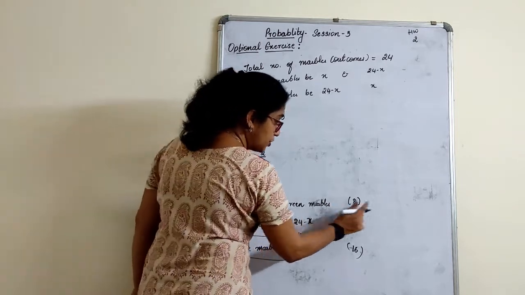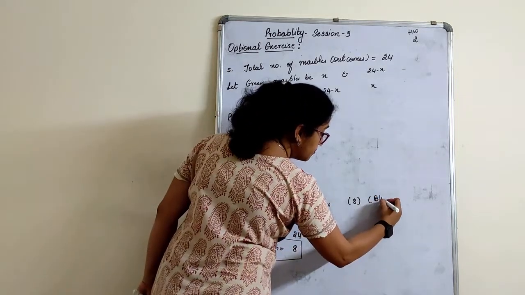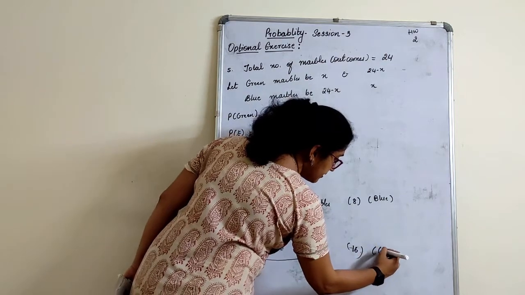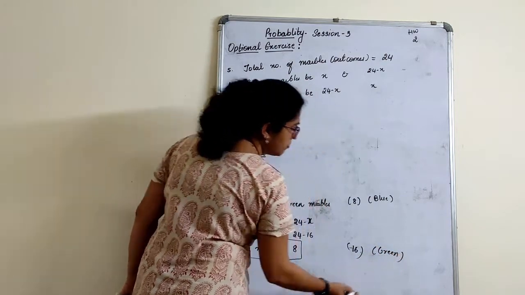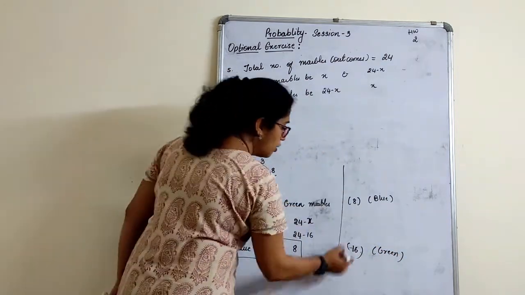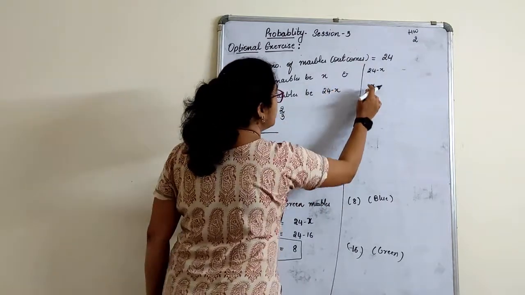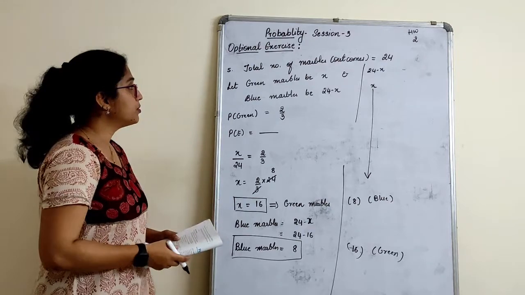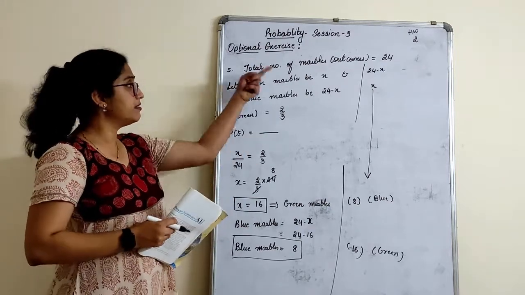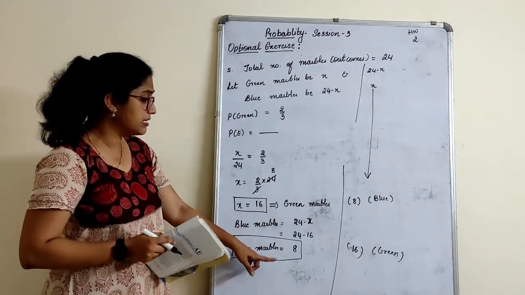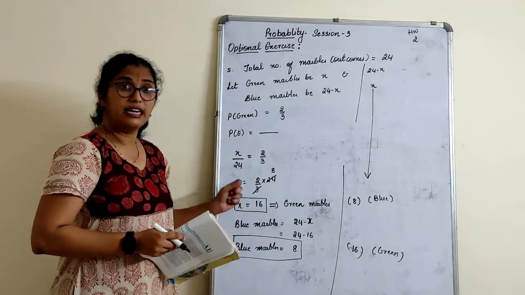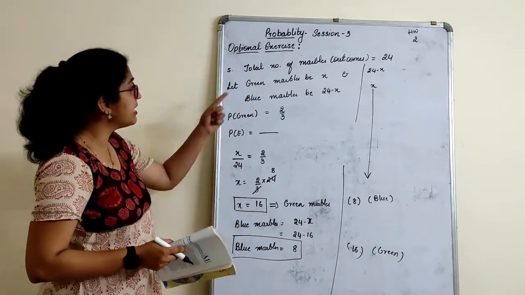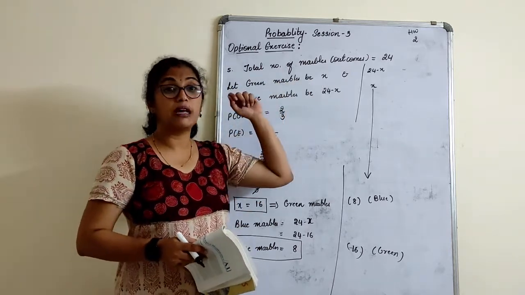But what is this, what you found? This was already blue, and this will be green. It will be the same only. It will not change. Only if I change this here, I am going to get this result. Remember this, because tomorrow in your school they might have taken the other way. They will tell the teacher, we got X as 8 here. Correct, X is 8 only. Because what is X you have taken? You have taken blue marbles as this.